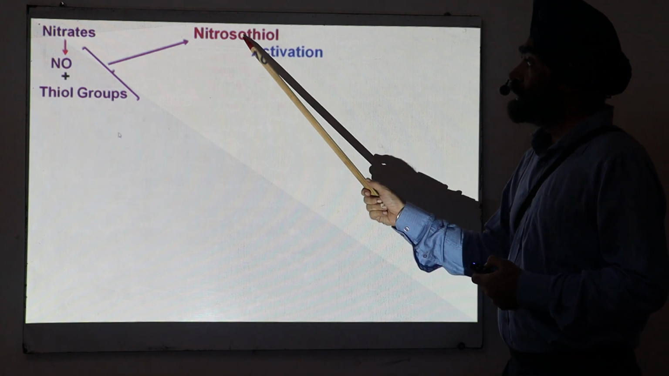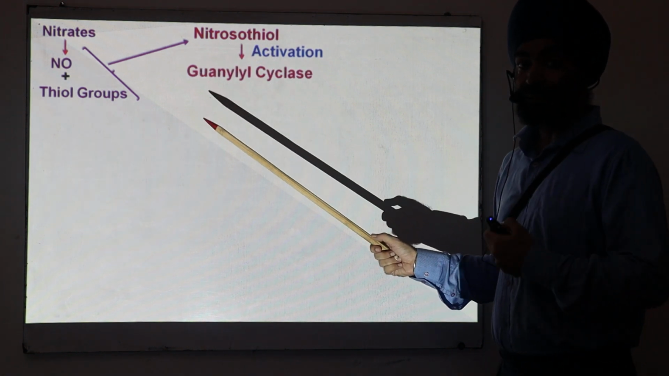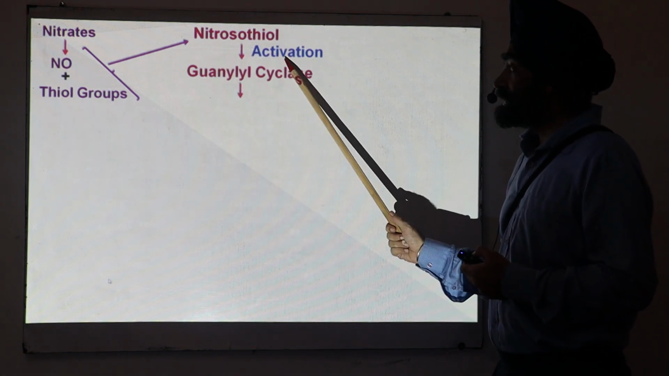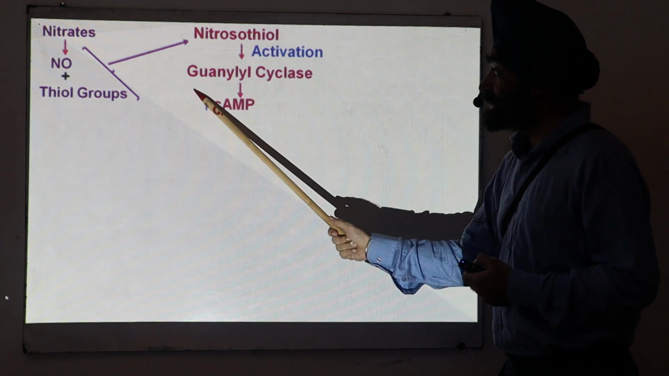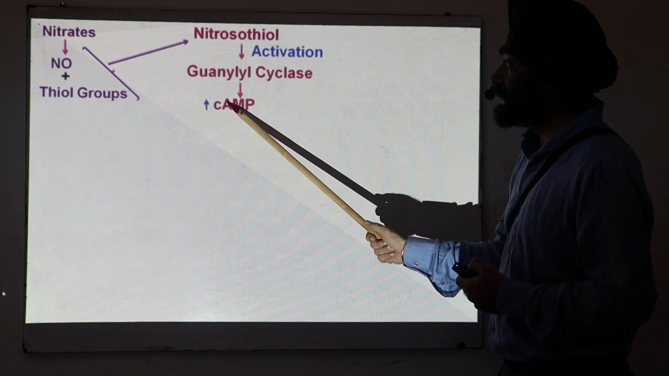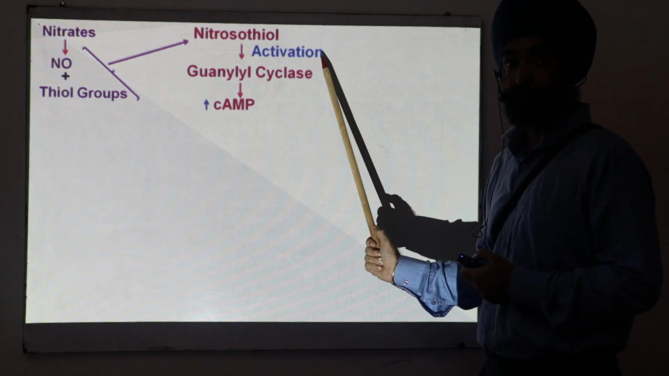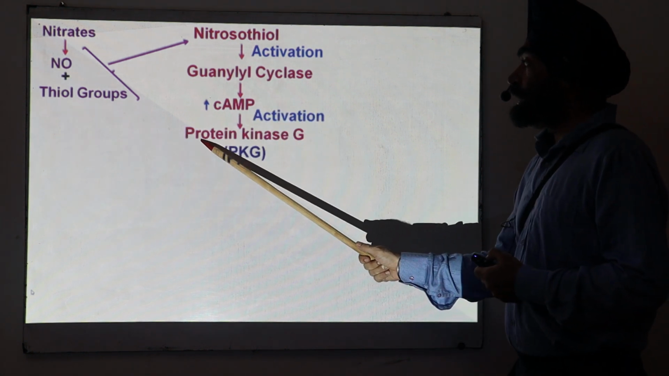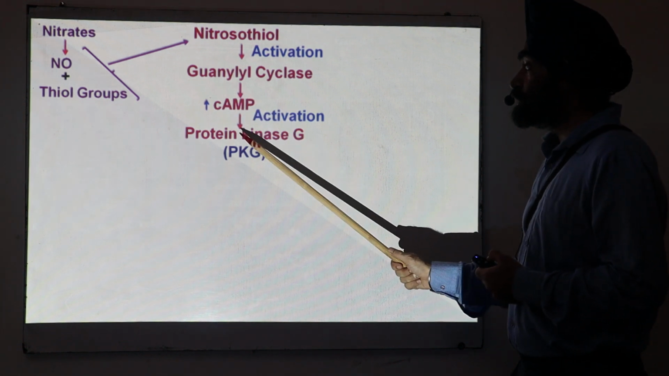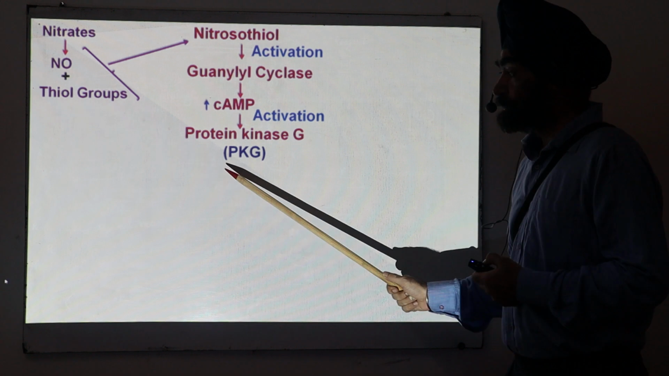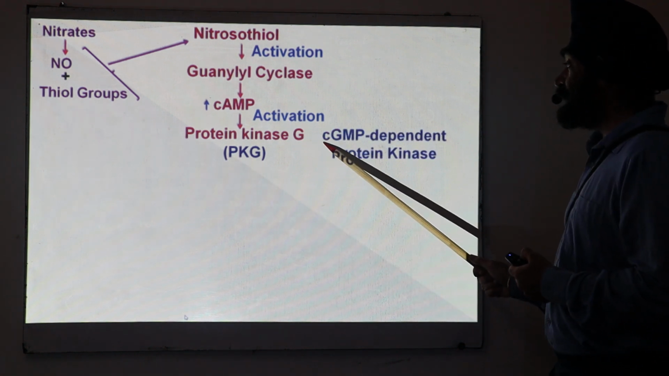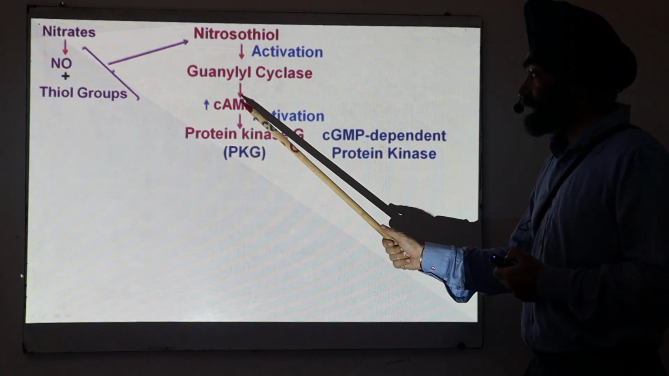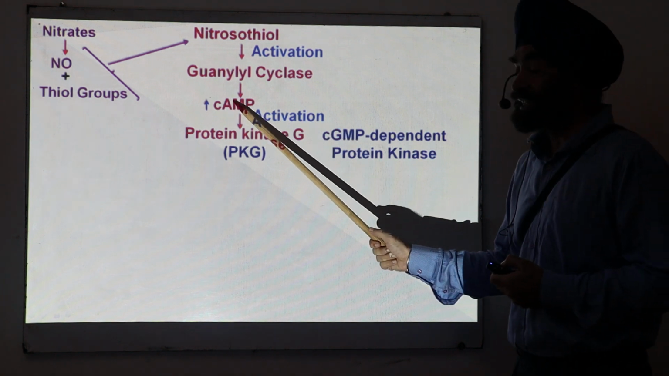Now, nitrosothiol activates intracellular mechanisms. What are those? It activates an enzyme called guanylyl cyclase. Once this enzyme is activated, there is an increase in formation of cGMP. Sorry, I have written AMP wrongly, this is cGMP because it is a guanylyl cyclase. This cGMP leads to activation of protein kinase G, PKG. This PKG is basically a cGMP-dependent protein kinase, that means this kinase is activated in the presence of cGMP. Again I am telling, this is cGMP.